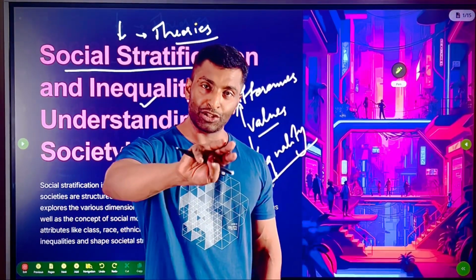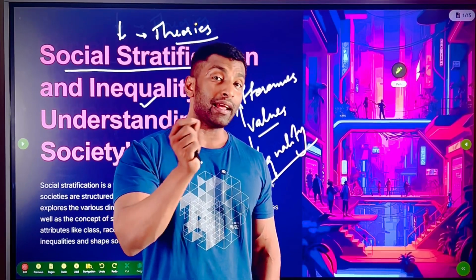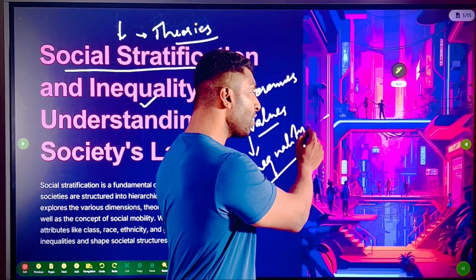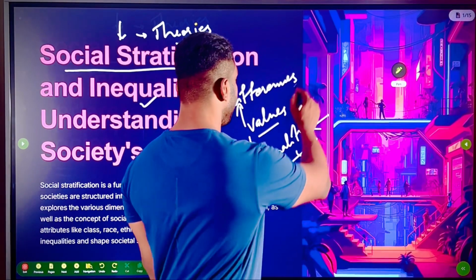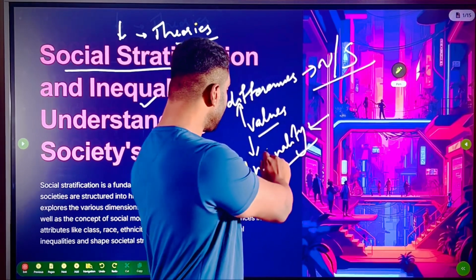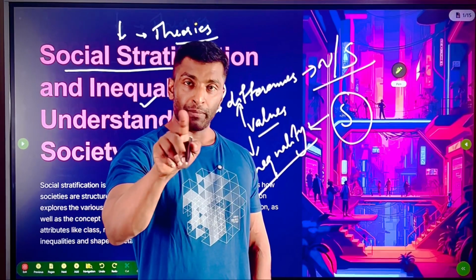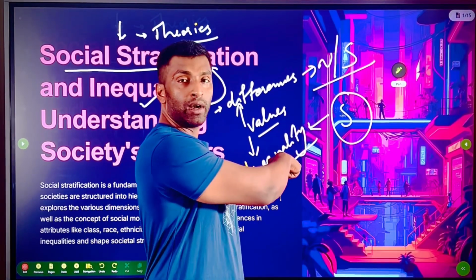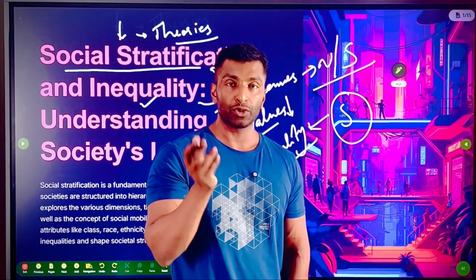Differences may be natural or social, but inequalities are always socially created. Why? Because a difference becomes inequality when some values are attached. Values like superiority, inferiority.